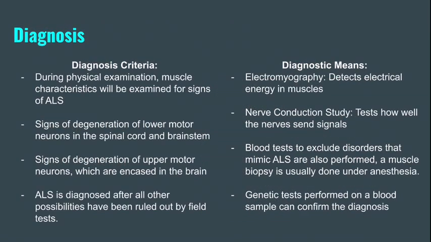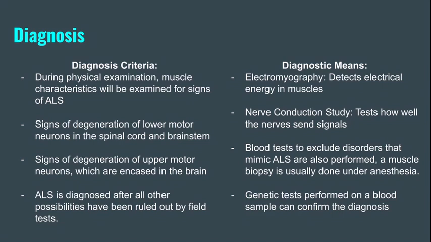If you believe you have ALS, you'll have to go through diagnosis. For diagnosis criteria, the physician will probably do a physical examination, and they will look for those muscle characteristics that I described in the symptoms page. Once they do that, they will look for signs of degeneration of motor neurons in the spinal cord and brainstem. They will also look for signs of degeneration of upper motor neurons, which are encased in the brain. After that, ALS is only diagnosed after all other possibilities have been ruled out by field test.